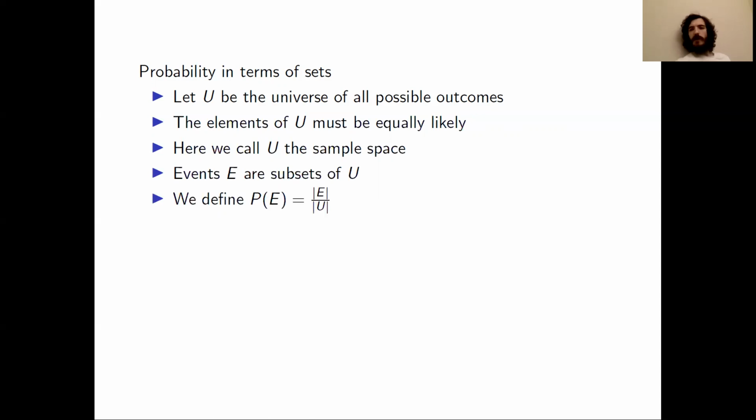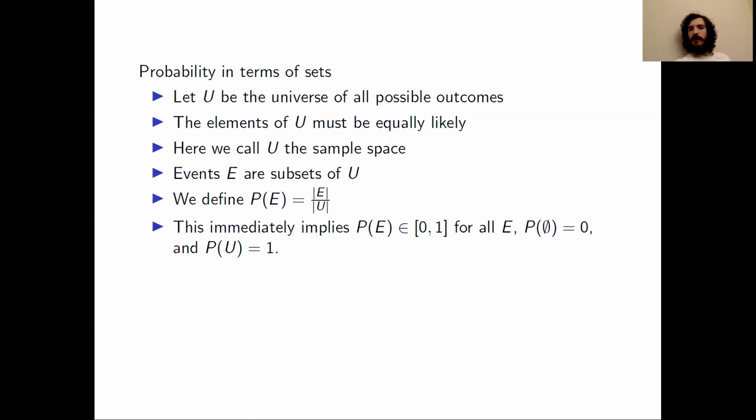So the probability of an event E is just going to be the cardinality of E divided by the cardinality of U. Again, to emphasize one more time, the outcomes in U are equally likely. By the definition that I wrote in the last bullet, we can see right away that the probability of an event E is always in the closed interval from 0 to 1. The probability of the empty set is 0, and the probability of U, the whole universe, is 1.